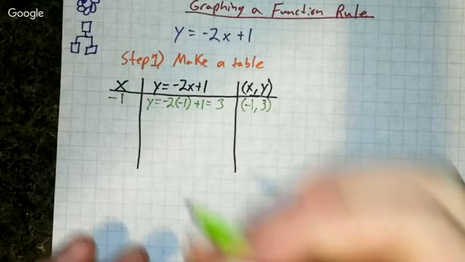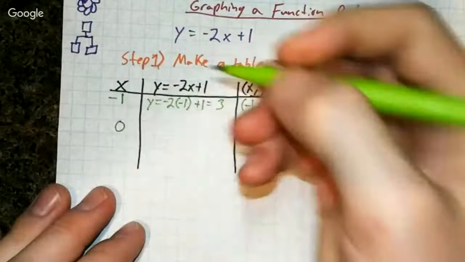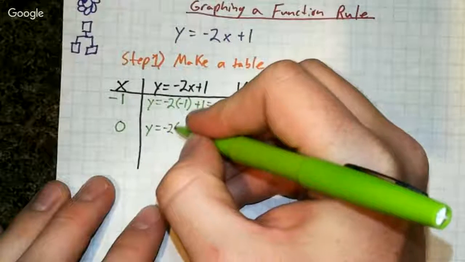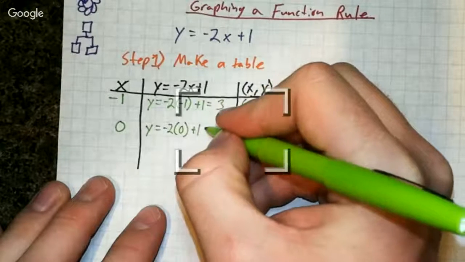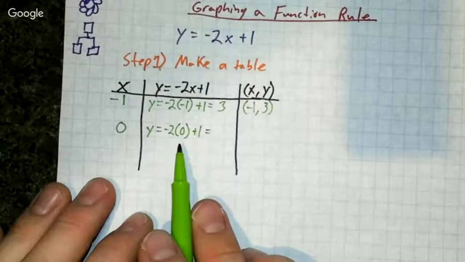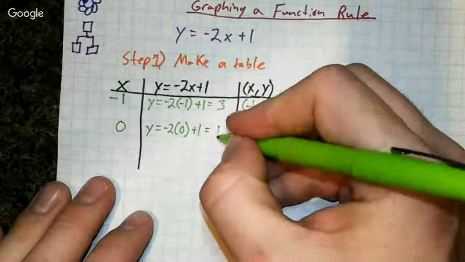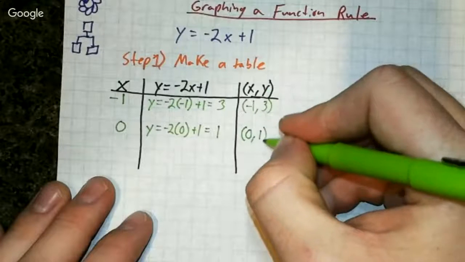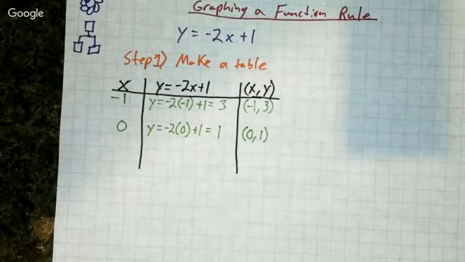Now I'll go to the next easiest one. I'll just do 0. I substitute y equals -2 times 0 plus 1. Anything times 0 is 0, plus 1 gives us 1. So my next point is going to be 0, 1. When x is 0, y is 1.